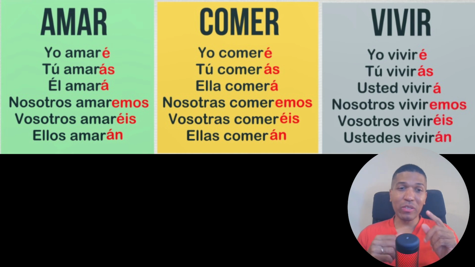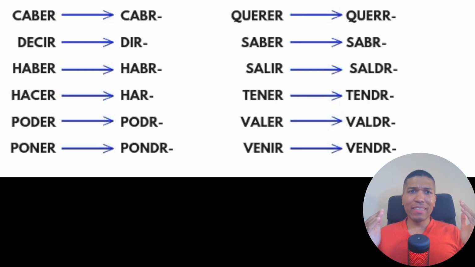But there is always a but, because there are irregular verbs like in present, like in past, like everywhere, yes. And here there are not so many, in fact. So maybe 10, maybe 12 of them, 11. And you just need to remember 12 irregular verbs in future. All the others use this table, because this table is for regular verbs. Got it? Let's see the irregular verbs. Here are the irregular verbs: caber, decir, haber, hacer, poder, poner. So only these are the irregular verbs in future. You just need to remember this.